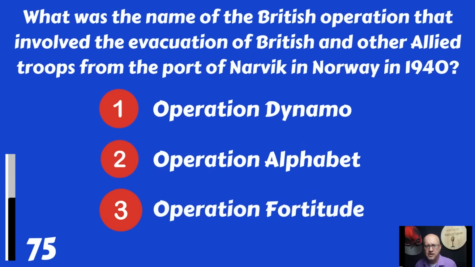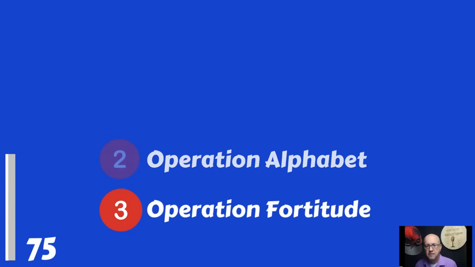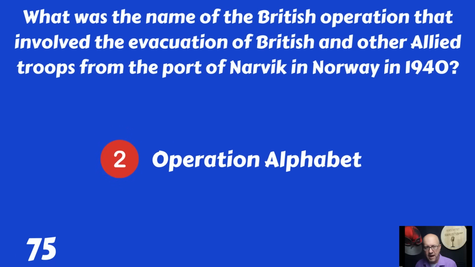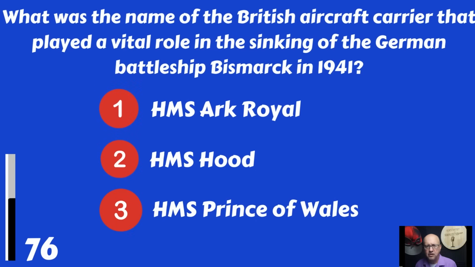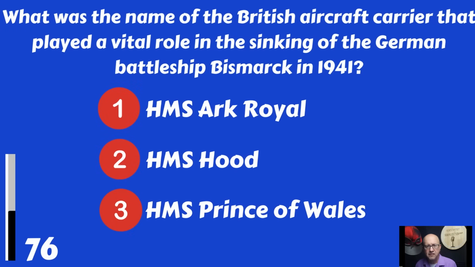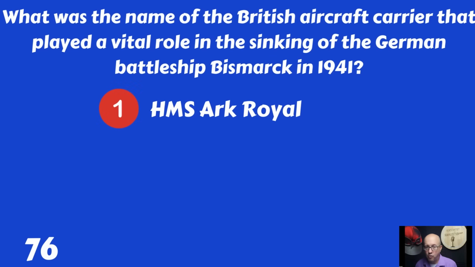What was the name of the British operation that involved the evacuation of British and other Allied troops from the port of Narvik in Norway in 1940? Operation Dynamo, Alphabet, or Fortitude? That was Operation Alphabet. What was the name of the British aircraft carrier that played a vital role in the sinking of the German battleship Bismarck in 1941? The HMS Ark Royal, the HMS Hood, or the HMS Prince of Wales? That was the HMS Ark Royal.